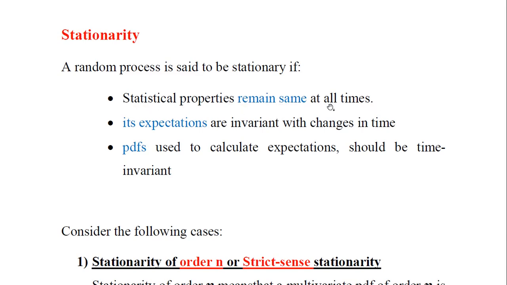So if you are investigating the time series, if all the statistical properties like the mean value, then its expectation, then the variance, standard deviation, and many other moments stand to be the same as the time passes, then at any instant of time, if all the values are the same, we call it a stationary process. So a random process is said to be stationary in this particular point.